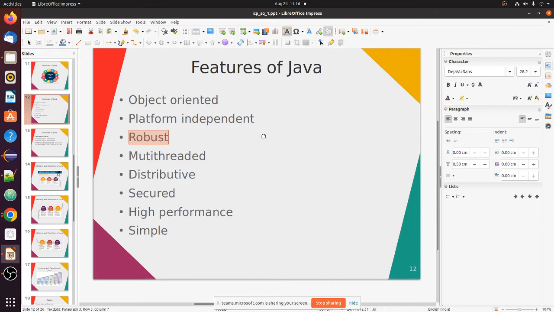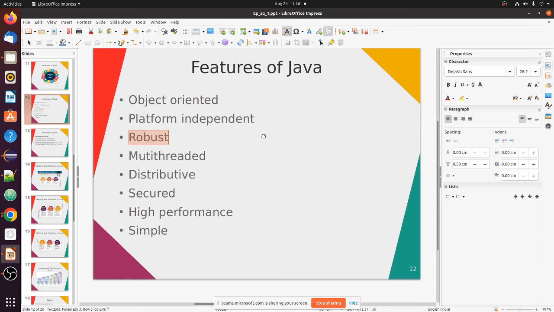Okay, so since Java is well supported by the JVM and the JIT, the just-in-time compiler, the interpreter, and the bytecode also, combining all these features, they make the Java program robust.